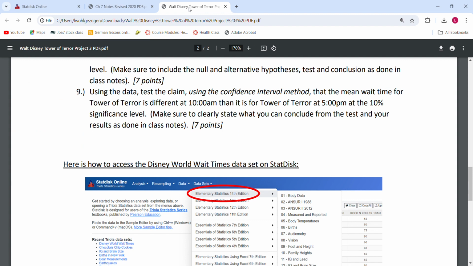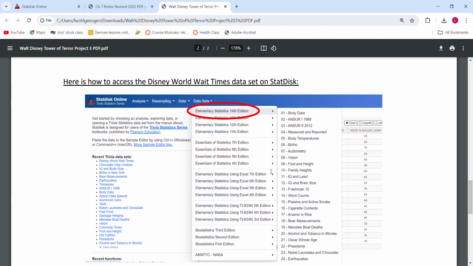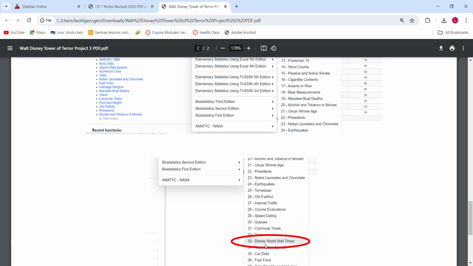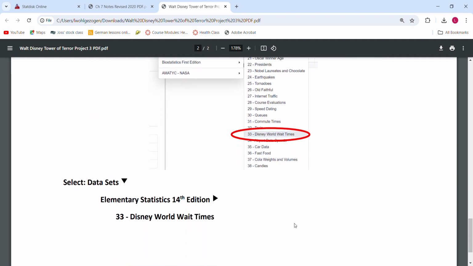So it does say to make sure to clearly state what you can conclude from the test and your results as done in the class notes. So definitely something to go back and look at your chapter 9 notes if you need some help. And then also right below this is how to actually access that data. I did just show you guys on StatDisk, but just in case you need to look at an actual picture. So again, going to data sets, the 14th edition, and this time again, I couldn't fit it because it's data set 33, so I did put another screenshot in here. But it does say Disney World wait times. I did type it out also for you.